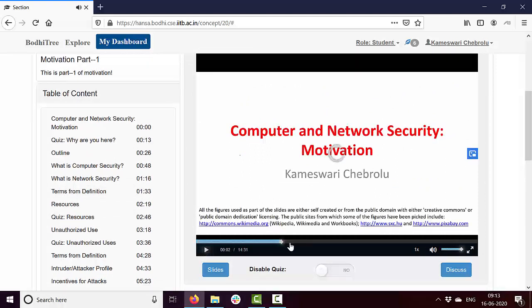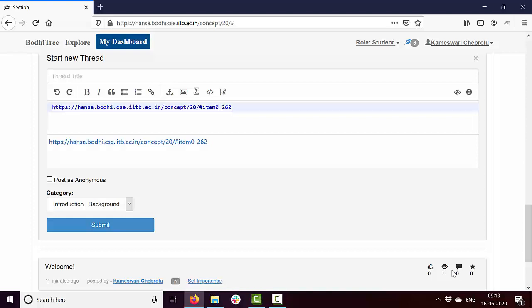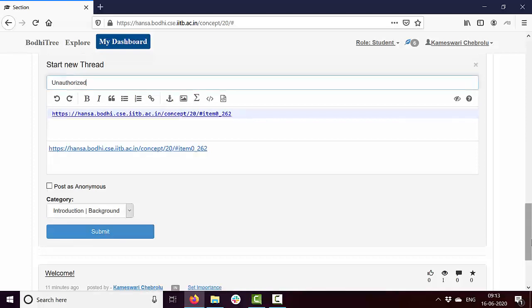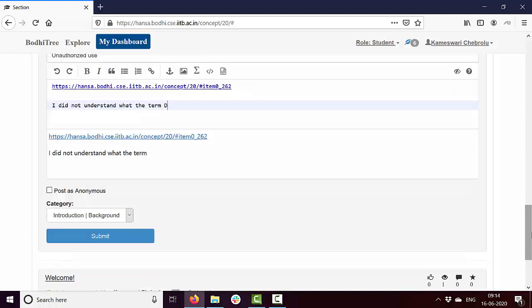Let's say at this particular point, which is at 4 minutes 22 seconds, I have a question. In which case you can click on this discuss and it opens a new thread automatically, and it has filled it with a URL. I can now ask a question. So this is about some unauthorized use. I had a question. So this is the URL. I did not understand what the term DOS means. Something like that. And you can post it again. Notice it got auto tagged.